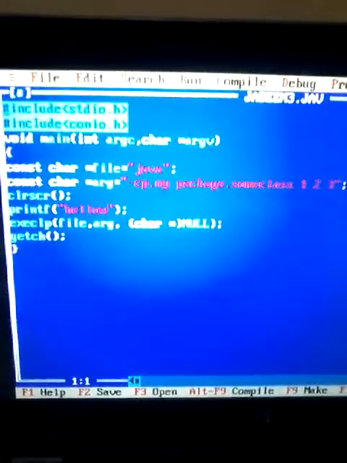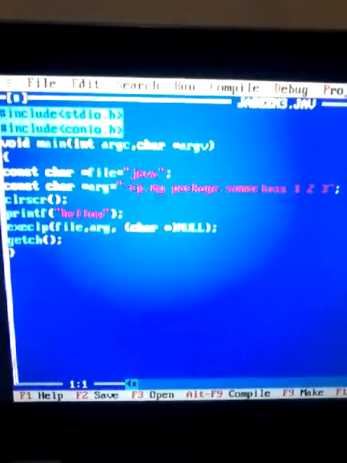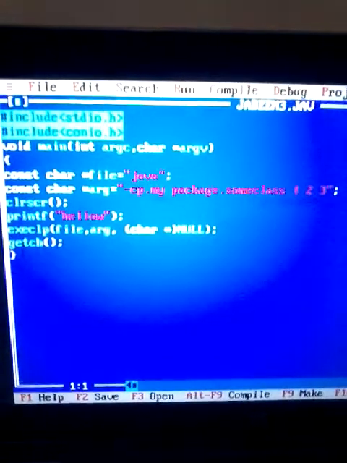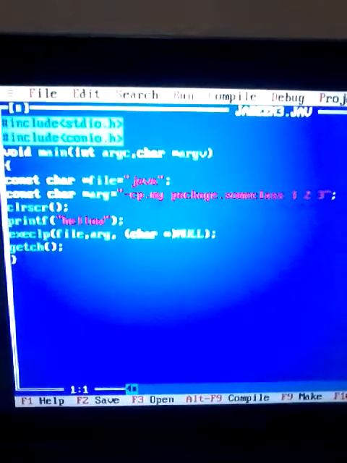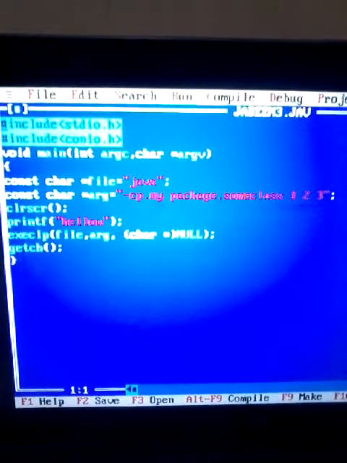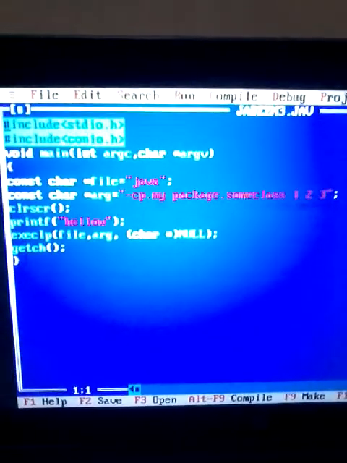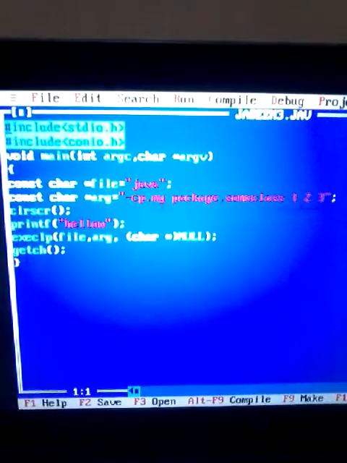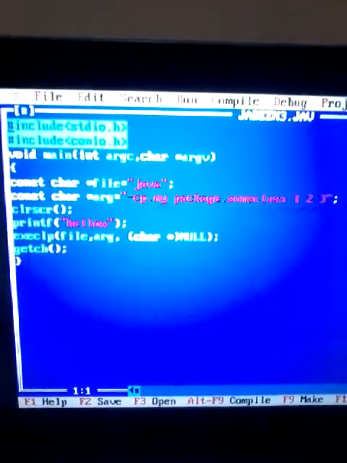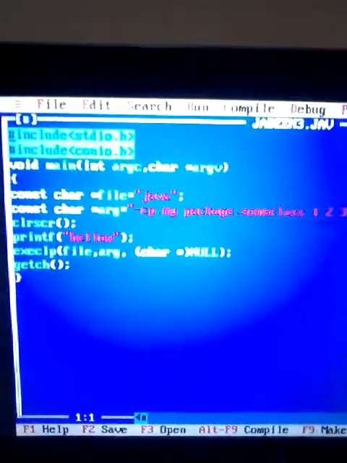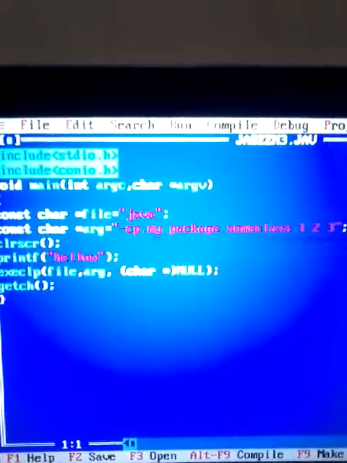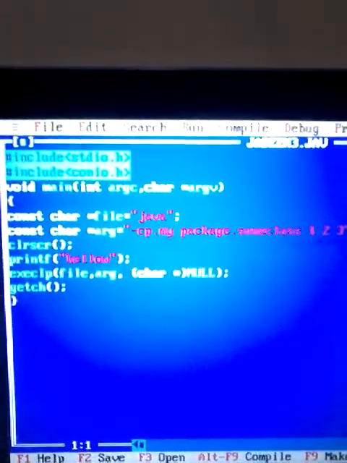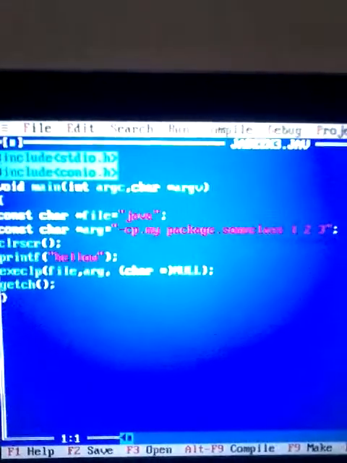Now let us see execution using the Jabin Programming Language 2 with my own code. First, I have double clicked on Turbo C++ software and opened a new file. I named it as Jabin3 and saved as jabin3.java. Okay, and typed this program with my code.